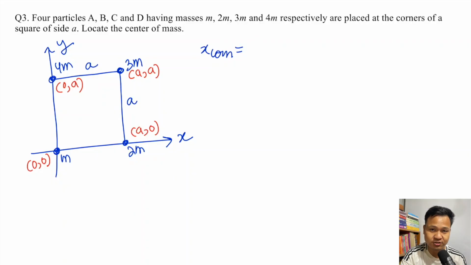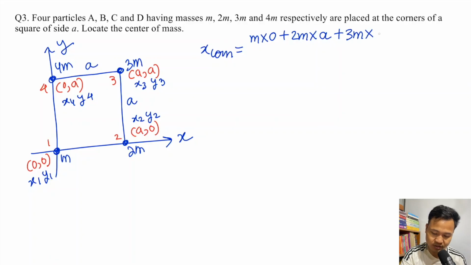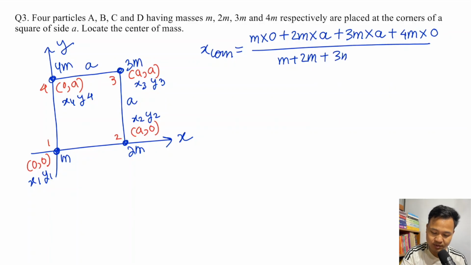You have to go till m4: m1 x1, m2 x2, m3 x3, m4 x4, where these are x1 y1, x2 y2, x3 y3, x4 y4. So xcom equals m1 which is m into x1 which is 0, plus m2 which is 2m into x2 which is a, plus m3 which is 3m into x3 which is a, plus m4 which is 4m into x4 which is 0, divided by m plus 2m plus 3m plus 4m.